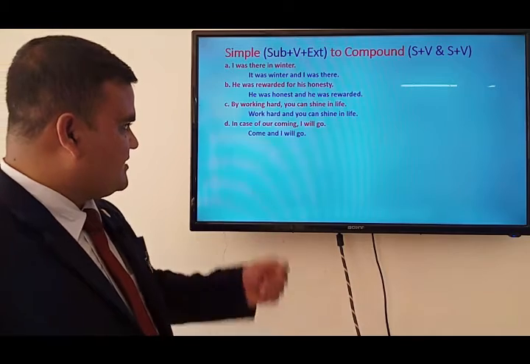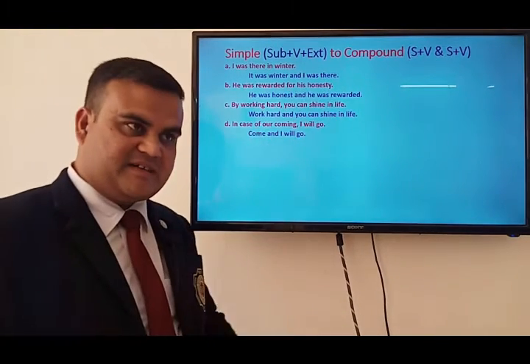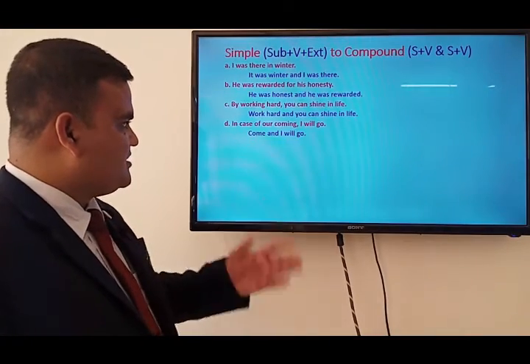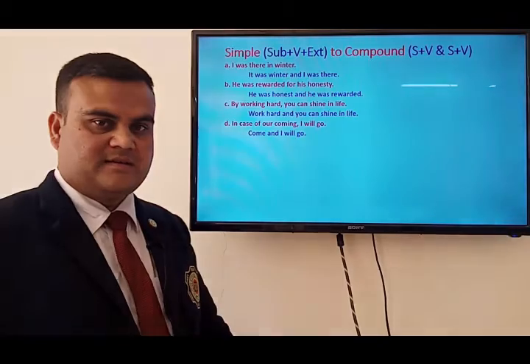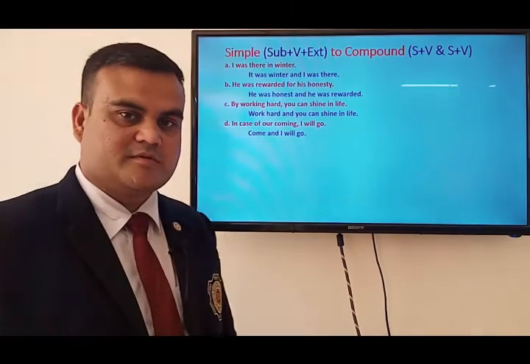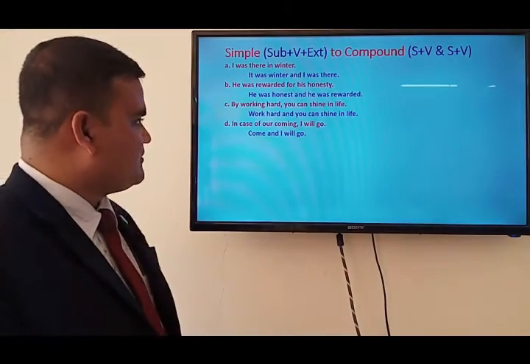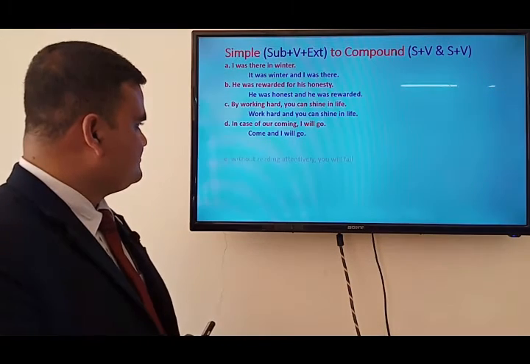When added with these phrasal prepositions, the verb, either in participle form or in some gerundial form, is to be transformed into a clause while making it into a compound sentence. In case of our coming or your coming, I will go; come and I will go.